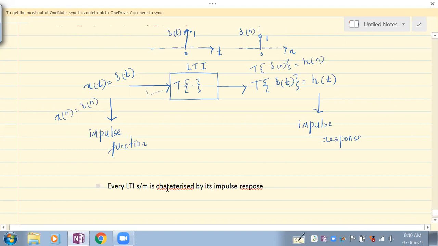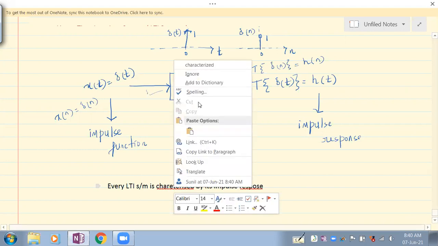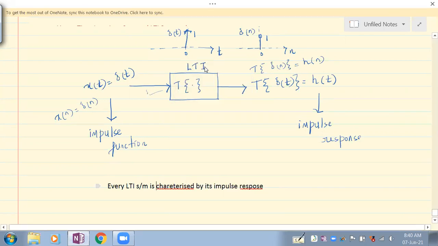So they're characterized by their impulse response. That means every system has its own impulse response. So if you know the impulse response of an LTI system, you can find the output of the LTI system for any input.